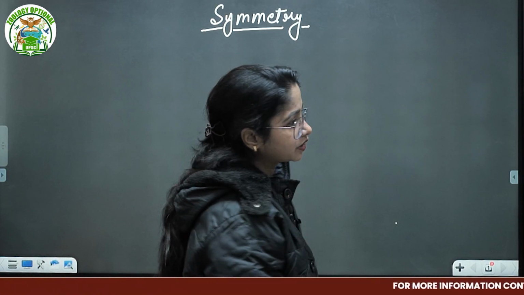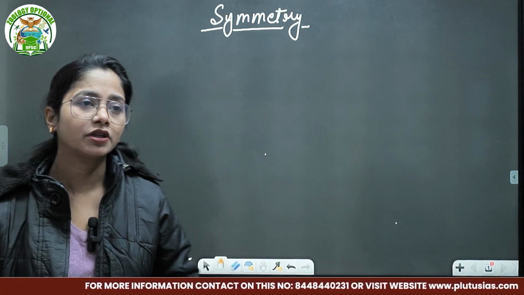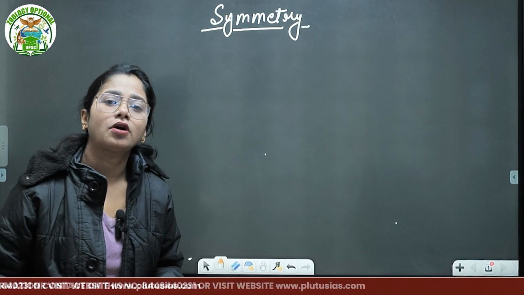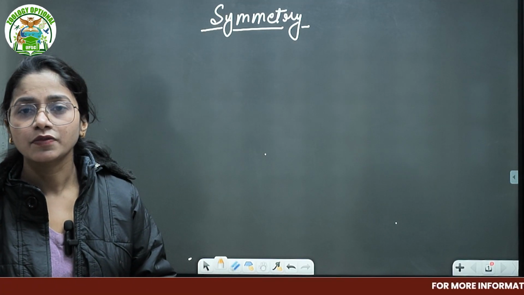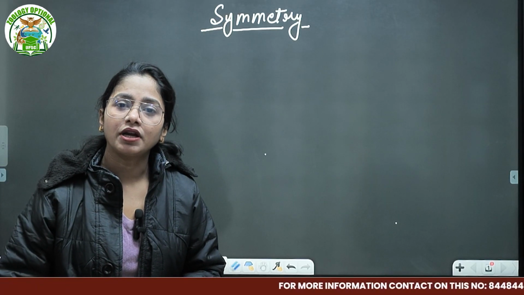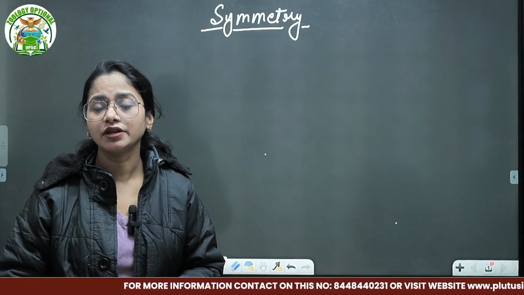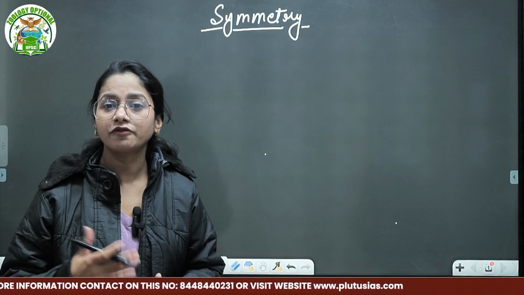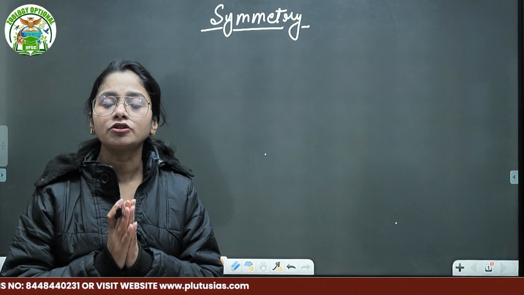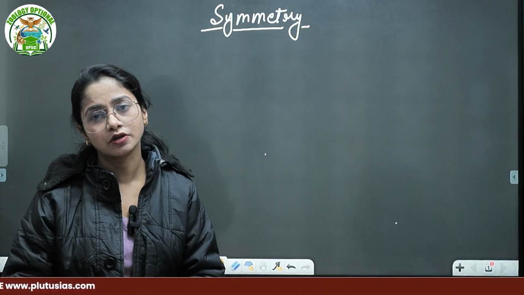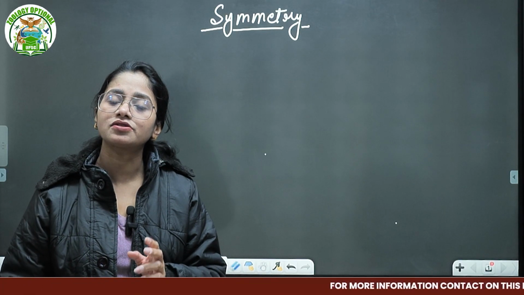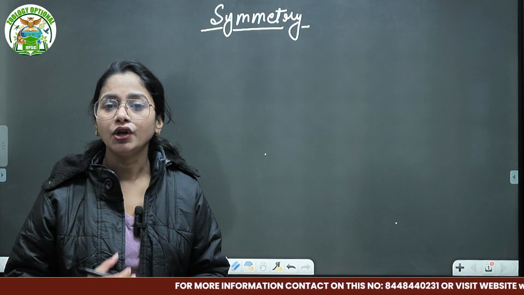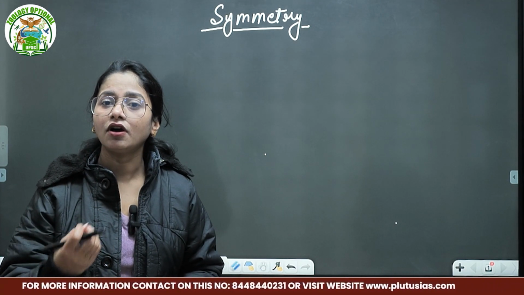Symmetry in your terms. When we talk about the classification of the animal kingdom, the non-chordate and chordate, then in your non-chordate there are so many phyla: Porifera, Coelenterata, Ctenophora, Platyhelminthes, Aschelminthes and all. About that we have already talked. We talked about the germ layer, then we talked about the coelom. We connected the topic of the coelom with the germ layer formation because of course that is relevant. Coelom is mesoderm and something like that. In that series, symmetry is one of the very important things to understand the level of development.